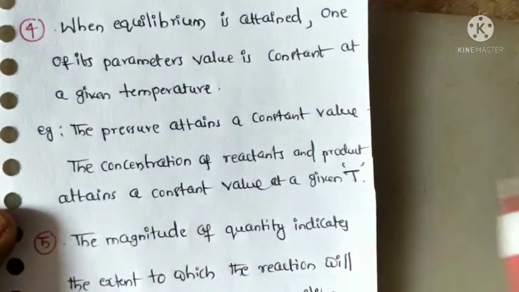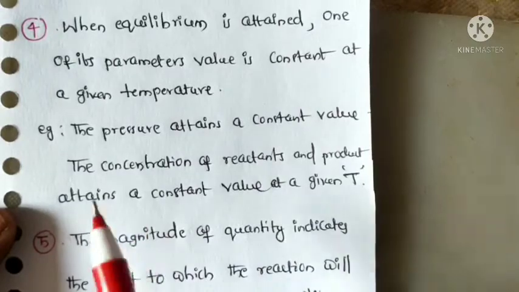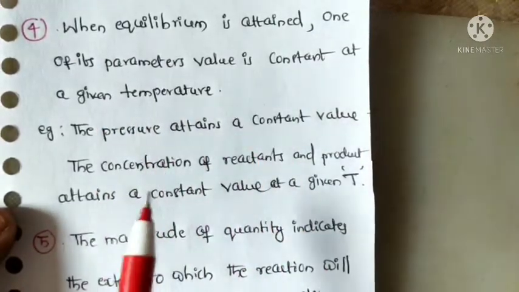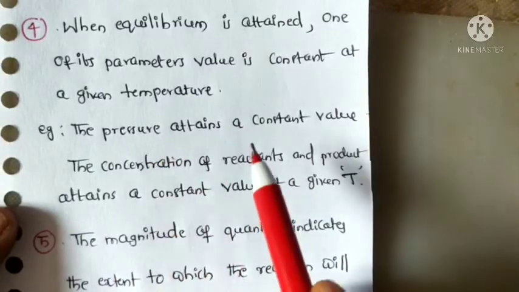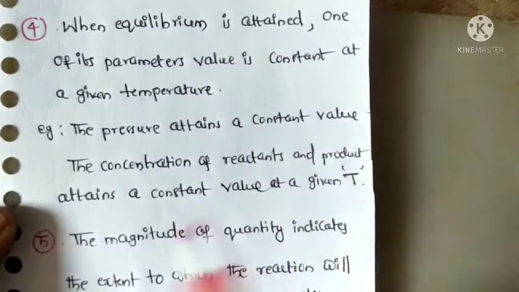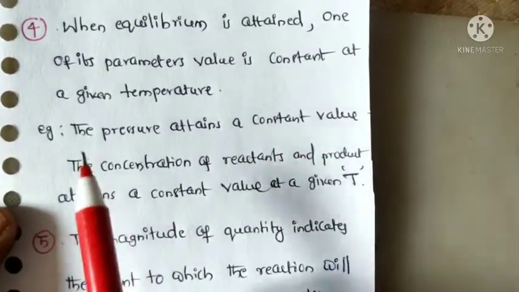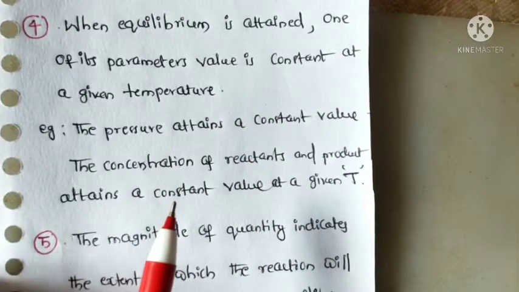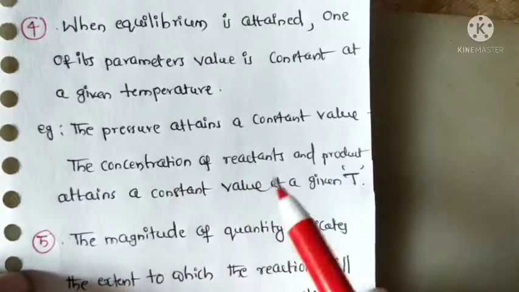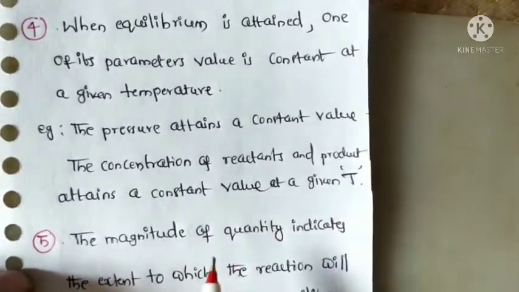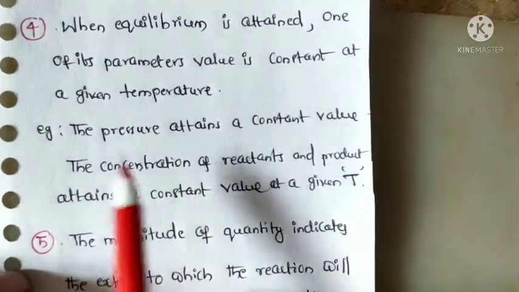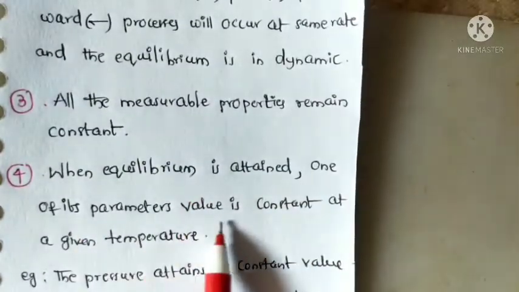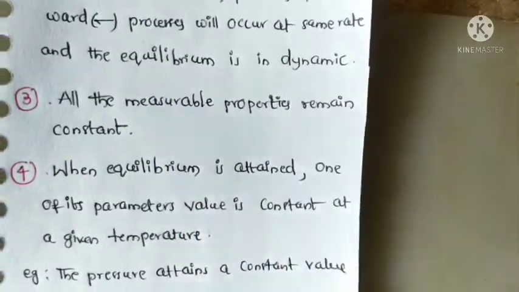More examples: in liquid-vapor equilibrium, the vapor pressure is constant at a given temperature. In solid-liquid equilibrium, the melting point is fixed at constant pressure. So like this, when equilibrium is attained, one of its parameter values is constant at a given temperature.